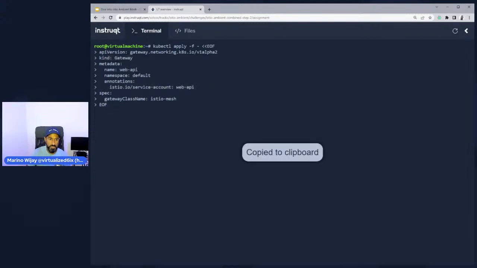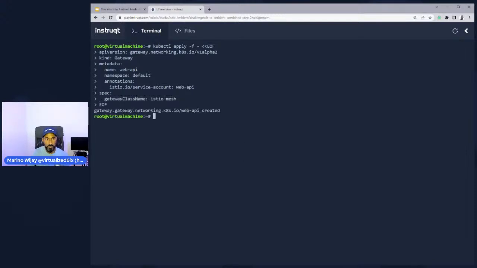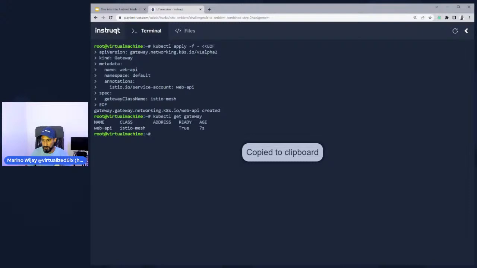We've given it an annotation so that it knows to tie to the web API service account that lives inside of the Istio mesh. And then we're giving it a gateway class of istio-waypoint. So the moment we apply that, if I do a kubectl get gateway, there is my web API gateway.